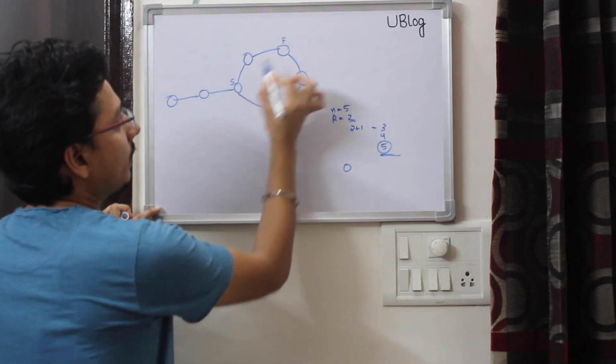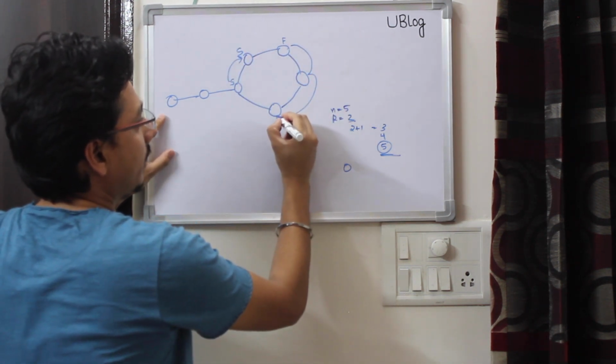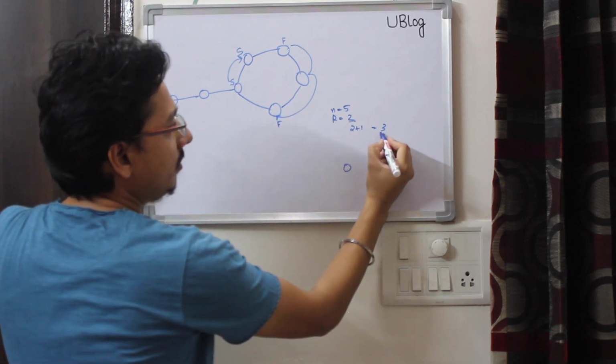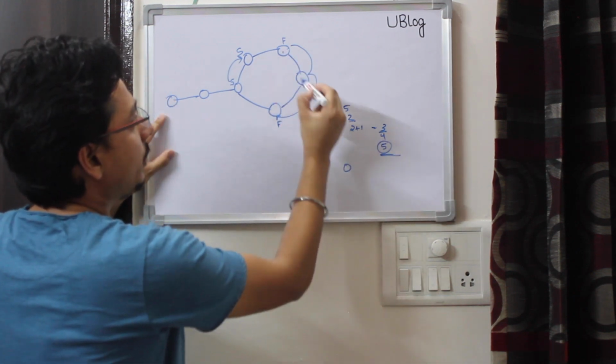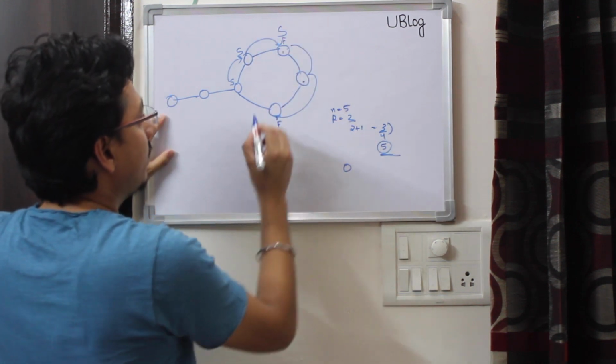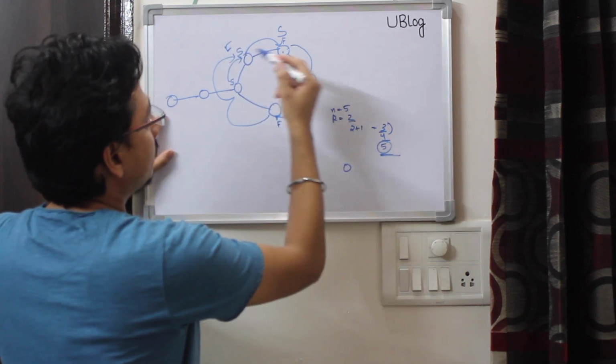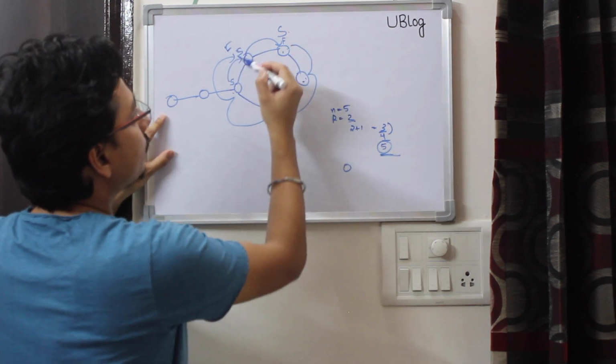Let us see. Now the slow pointer will move here and the fast pointer will move here. So this is the first, the difference between them is 1, 2, 3. This is 3. Now next, the slow pointer will become here and fast will become here. 4. The difference between these two is 1, 2, 3, 4.